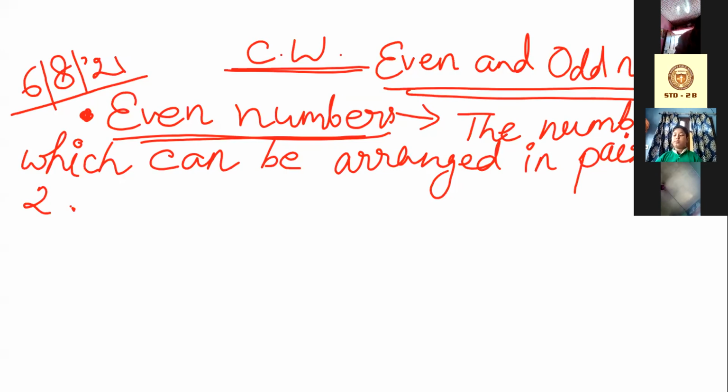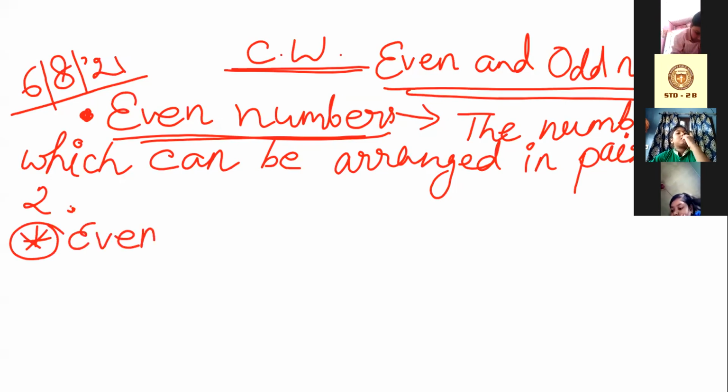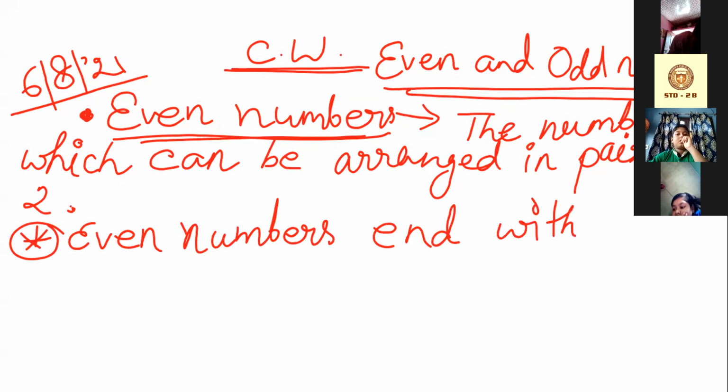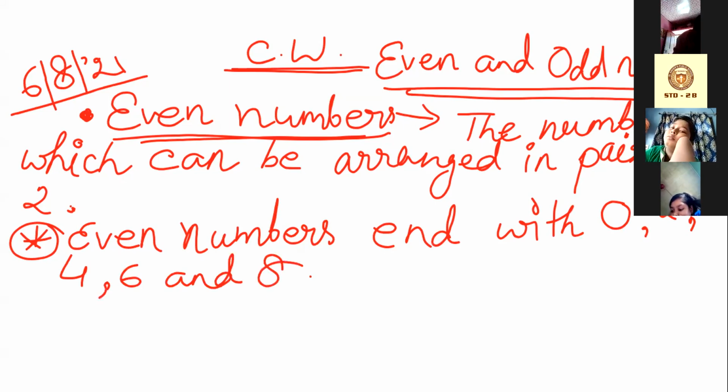Now, that means there is one more extra point. Give a star and write: even numbers end with 0, 2, 4, 6 and 8. Okay. Acha, write the example also.